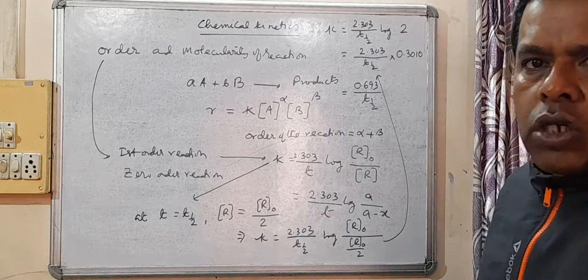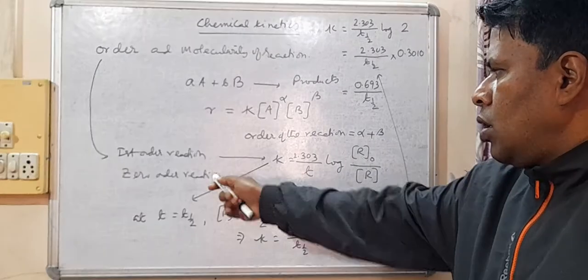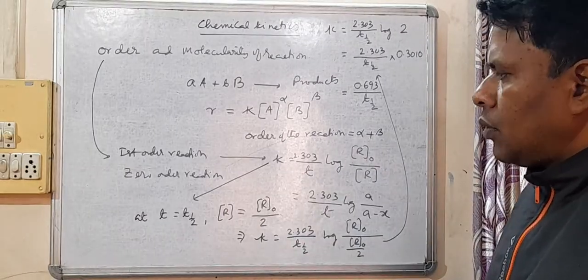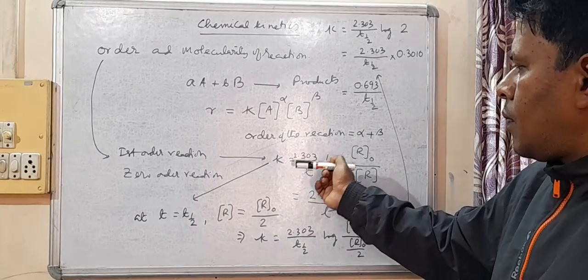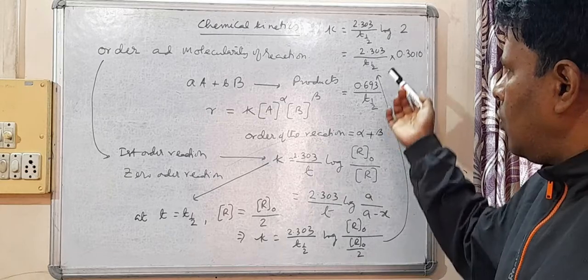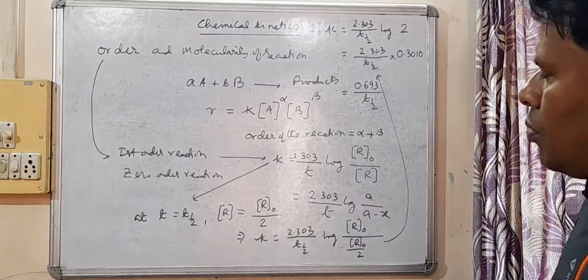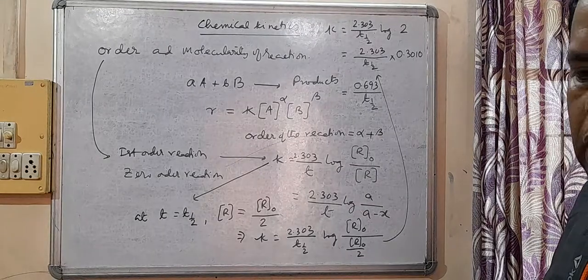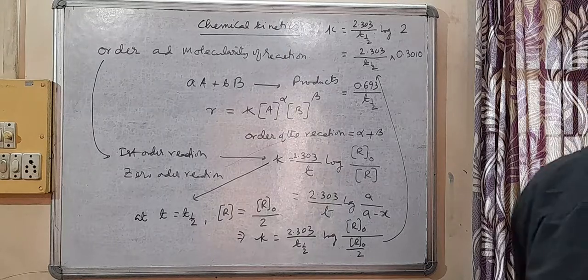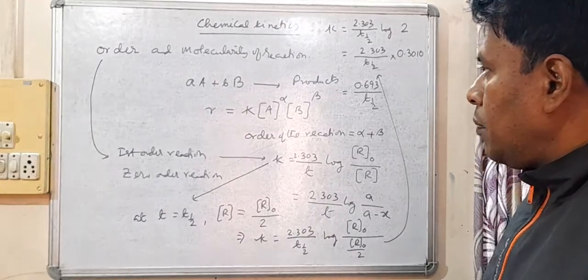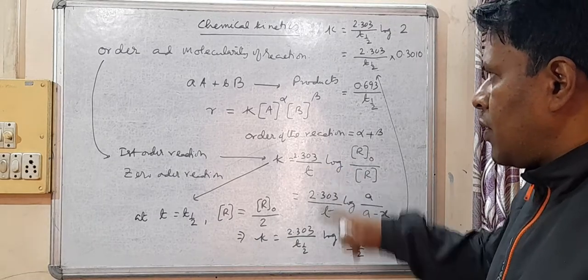In the same way, a question may come to get the expression for the half-life period for a zero order reaction. You will start with the kinetics for a zero order reaction and get the expression for T half. So this you will do in today's class. Let me do one numerical on first order kinetics.